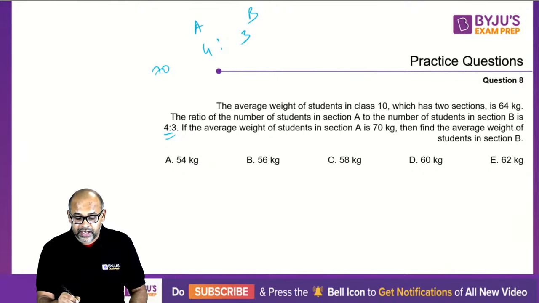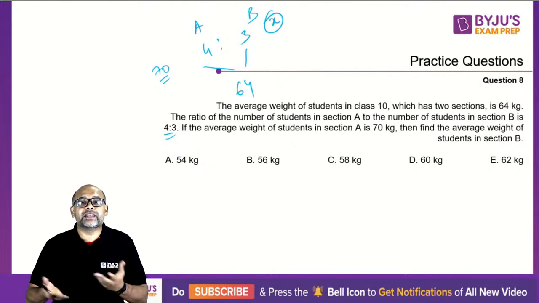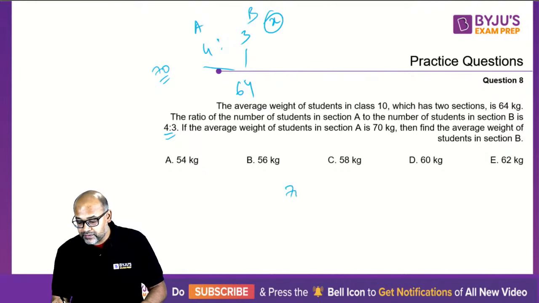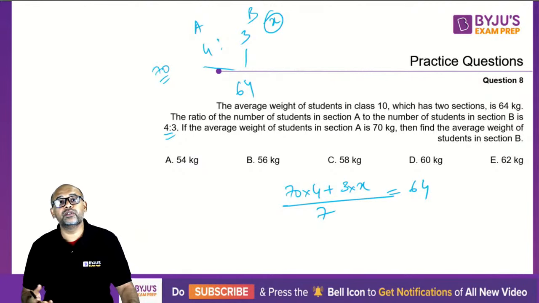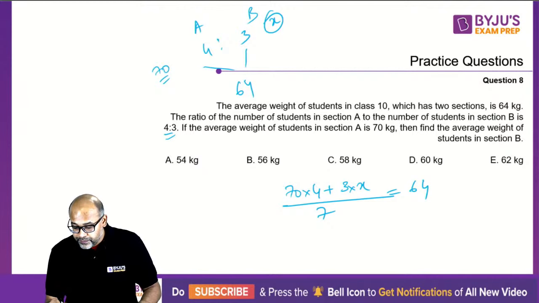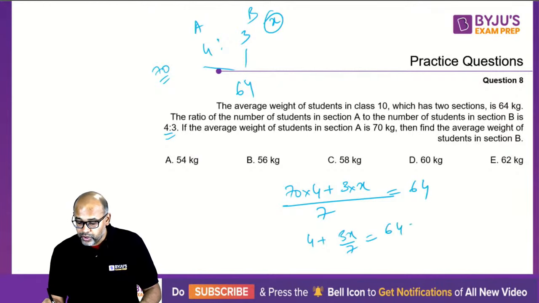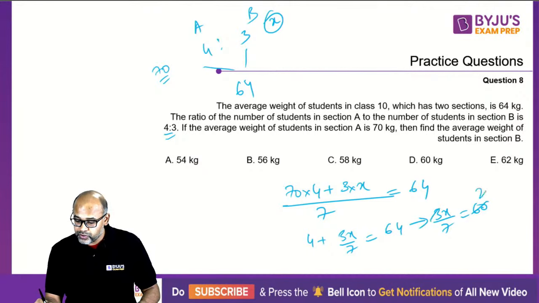So this is 70 average. This is X, we don't know. But overall is 64. So basically weighted average. So you are looking at 70 into 4 plus 3 into X, by 7, should be equal to 64. That's it. So this is what you need to calculate. So what will this be? This will be 4 plus 3x by 7 should be equal to 64, or this gives you 3x by 7 equal to 60. So 3 goes 20 times, so your x should be 140.